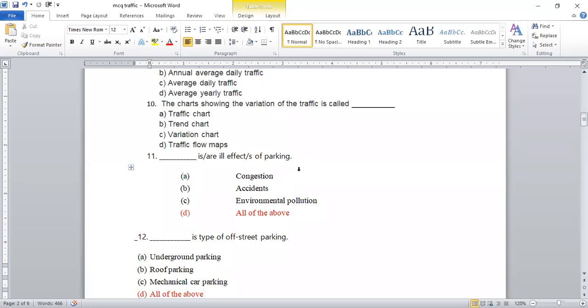So what are the effects? Congestion is an effect, accident is also there, environmental pollution is there. See, these all are the effects of parking.